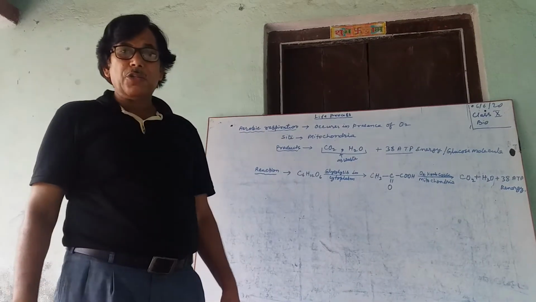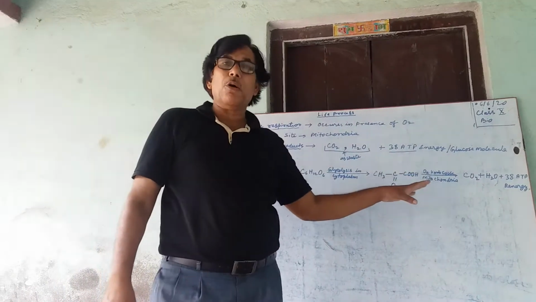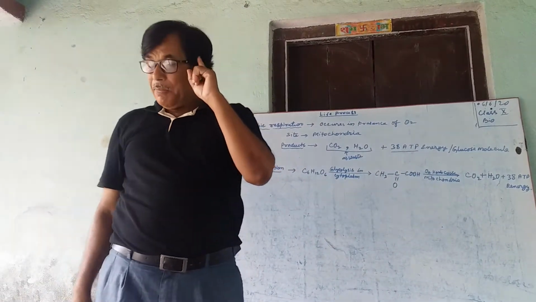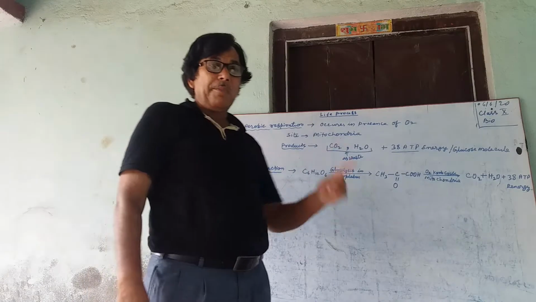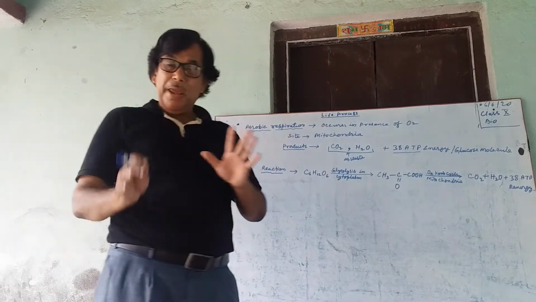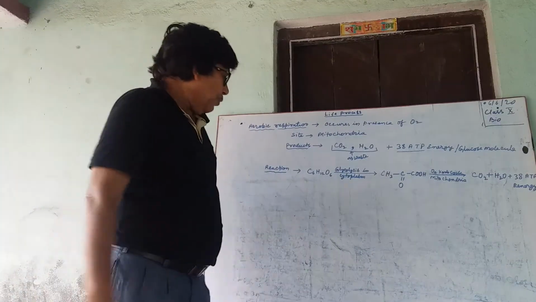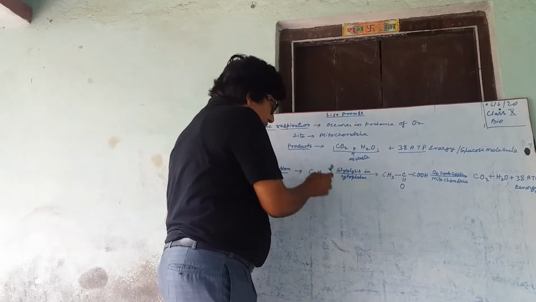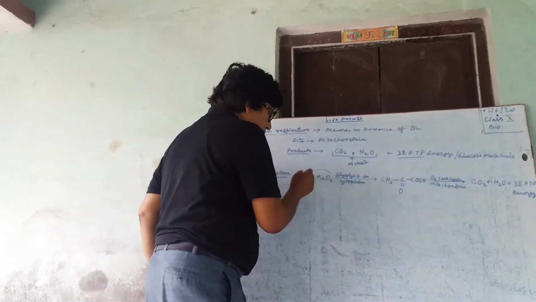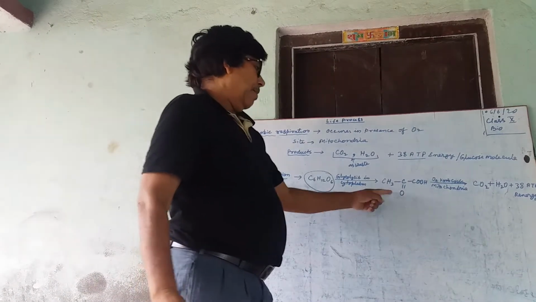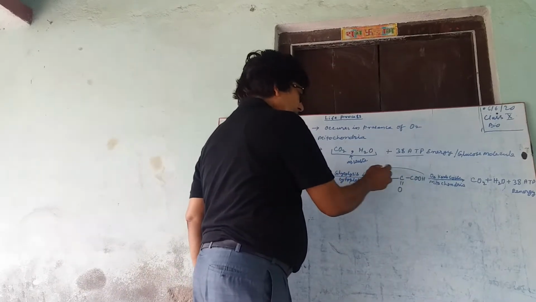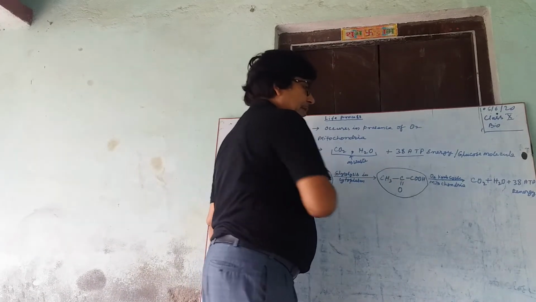Means glucose is oxidized into pyruvic acid or pyruvate. Keep in mind, this oxidation takes place without oxygen, in the absence of oxygen. Due to the glycolysis of the glucose molecule, pyruvic acid or pyruvate is formed.